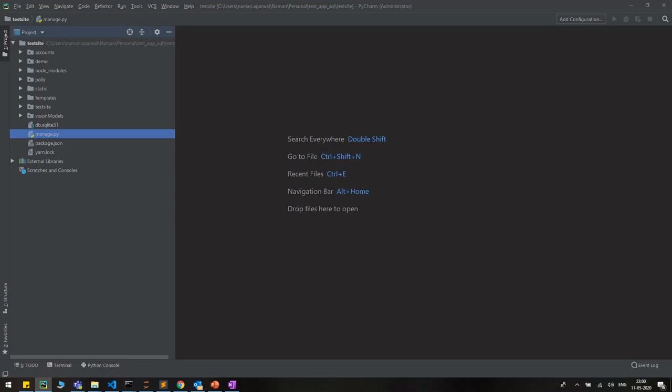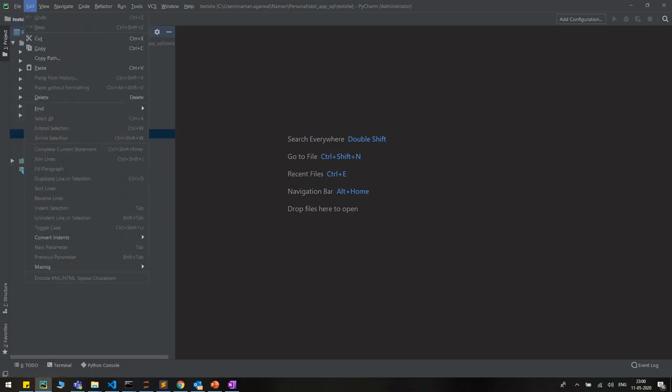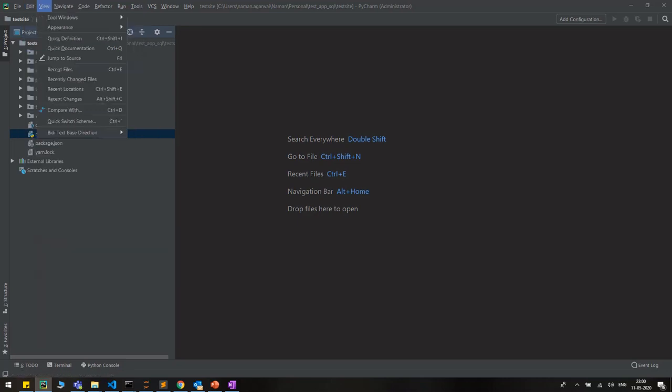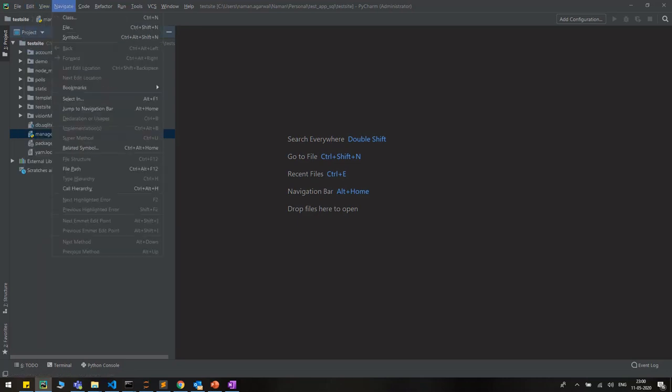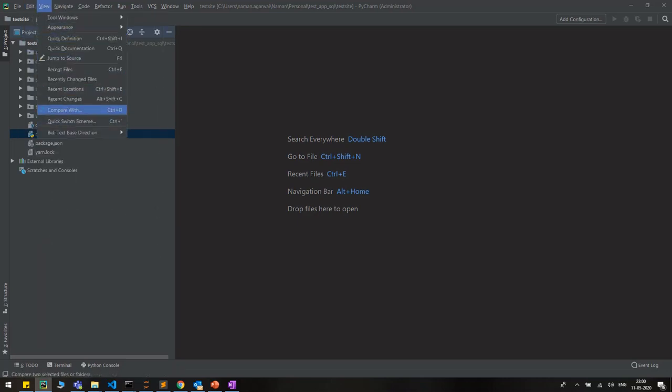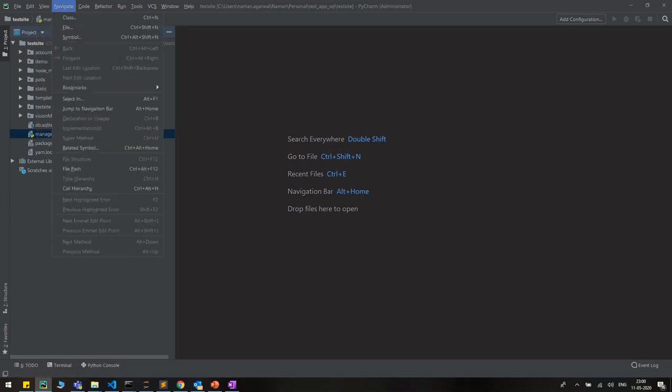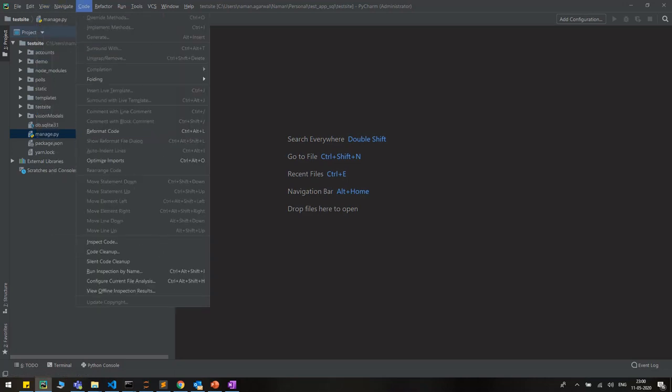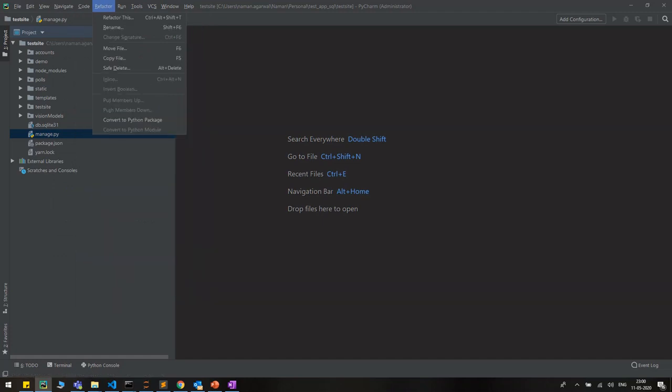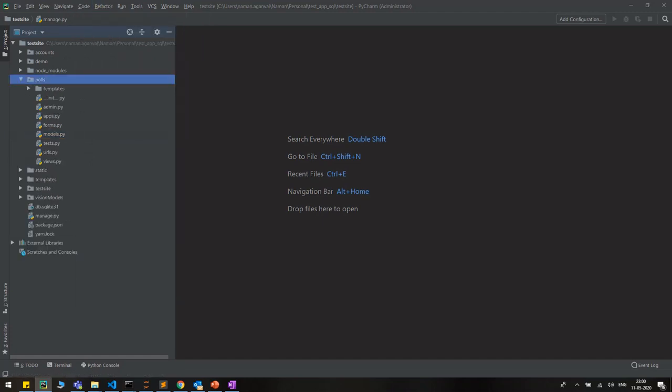Okay, now this is the File part. Then we go to the Edit part, as you all know: cut, copy, paste, and all that stuff. These are all in the Edit part. Then I go to View, which has recent changes, recent files, and all that. Now Navigation, I haven't used much. Code, you can see all the buttons here. Refactor is, for example, under Code.